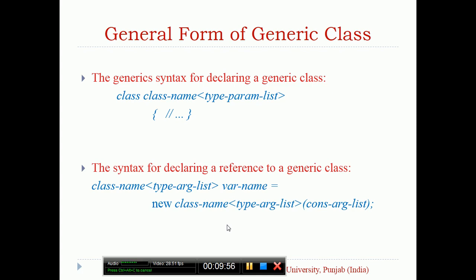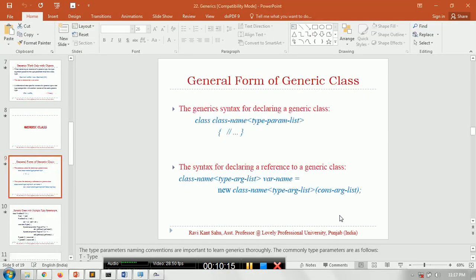The syntax for declaring a reference to the generic class, meaning suppose you want to create the object: write the class name, the type argument list, your variable name, new, the class name, again the type argument list, and the constructor argument list if there is one. I will show an example this time. It is the right time to show an example now.